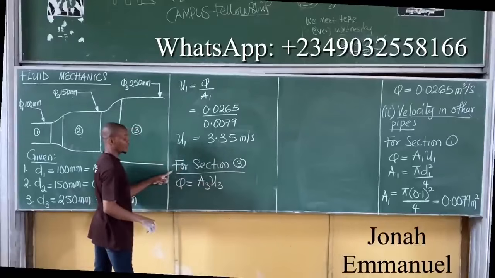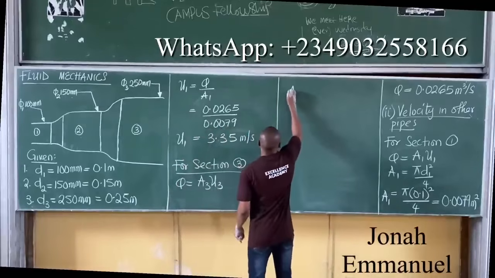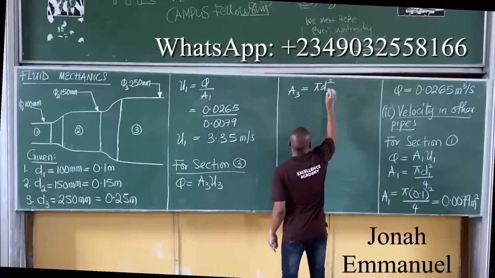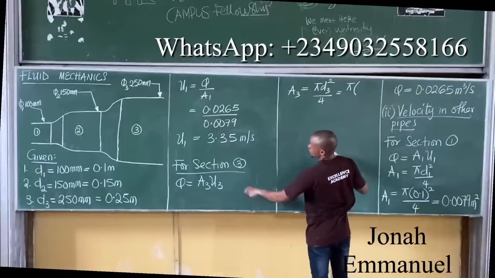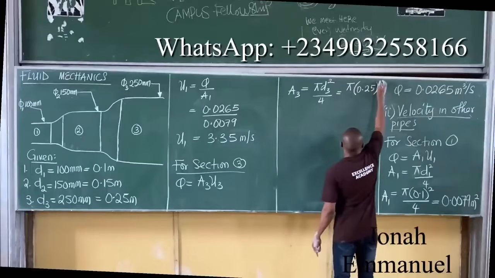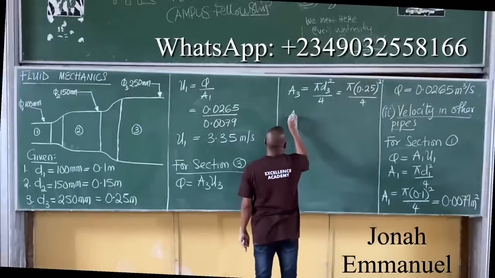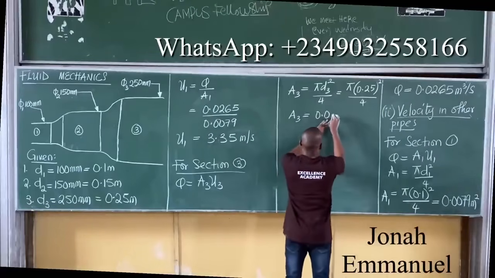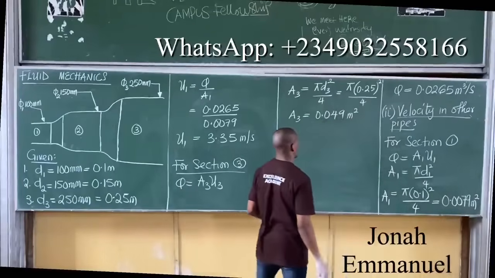Our first task will be to get A3, which is equal to pi D3 squared all over 4, that's pi into D3, which is 0.25, squared all over 4. So A3 is equal to, what do you get? 0.049 meters squared. So here's the value for A3.